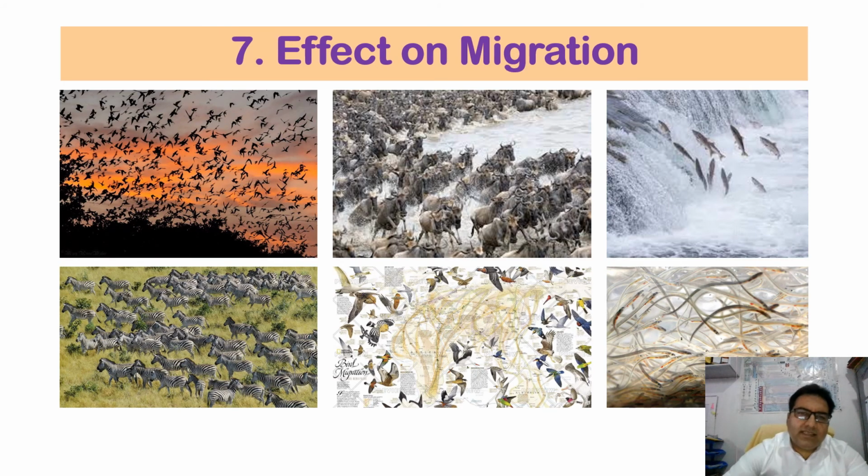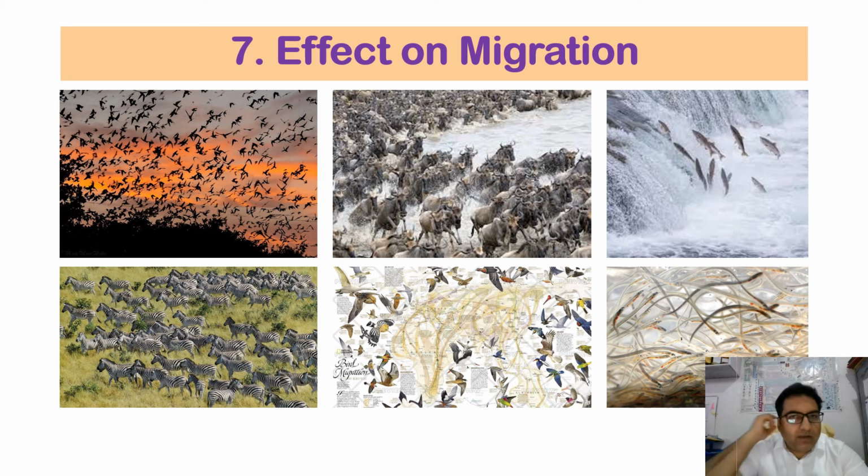Then does this light affect the migration in animals? Yes. The light has an effect on the migration of the animals in many cases. Birds migrate from the colder to the warmer places during winter, and they return to their homes during summer.